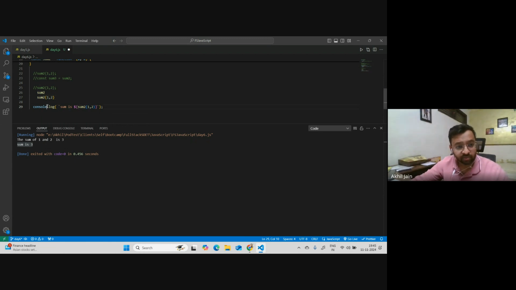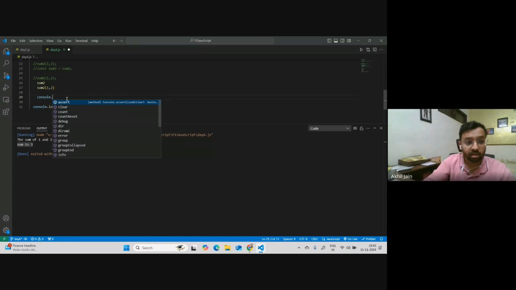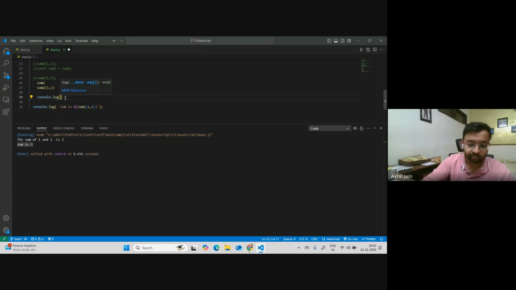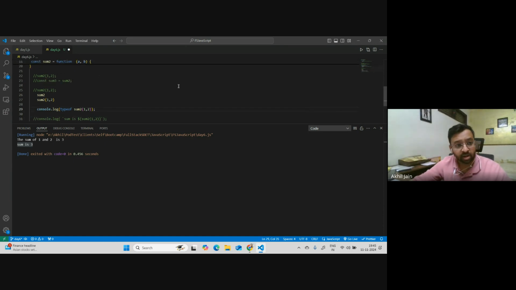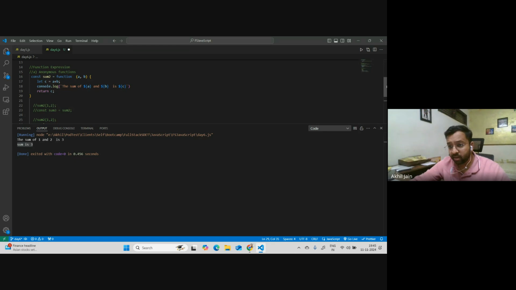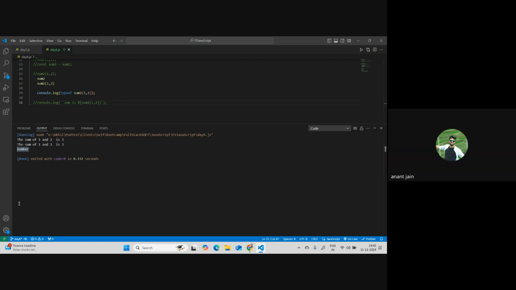If I do this, let me just do it. If I say typeof this, let's say console.log typeof this thing. In the case of sum2, it was giving function, right? What should it give here? Because it is returning you an int value, I mean 3 as an input. Let's see what it does. I think it should give you a number only. Let's see. You see, number only. Okay, now I got it.